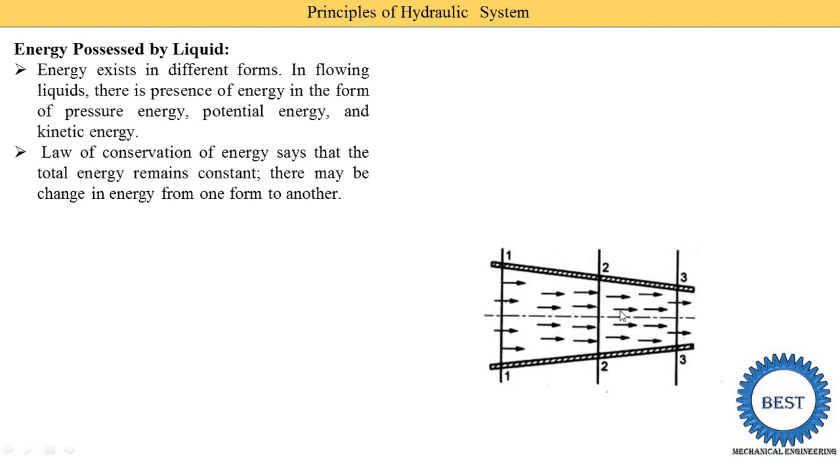But we know that when the velocity is increased, then the pressure is reduced. So somehow the energy is converted from one form to another, but the total energy at every section remains constant.